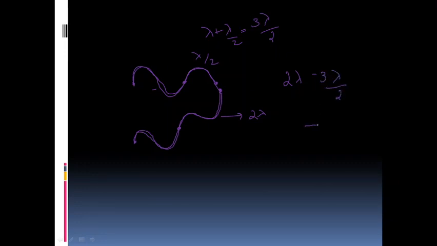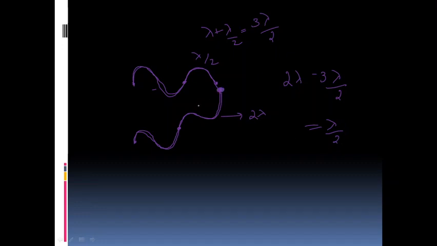So this total length is lambda plus lambda by 2, which is equal to 3 lambda by 2. Here this is 1 lambda and this is the other lambda. Here the total distance is 2 lambda. What is the difference between them? 2 lambda minus 3 lambda by 2, which is equal to lambda by 2. So that is an odd integral multiple of lambda by 2. So they will meet up destructively here.